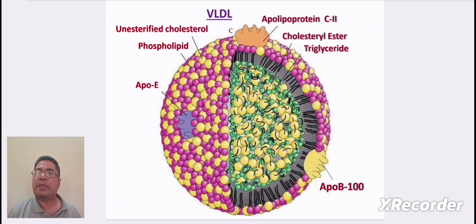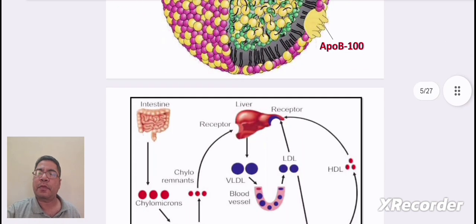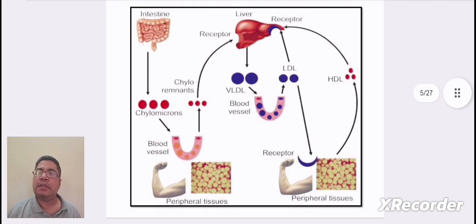In the diagram, we can see the VLDL, which contains ApoE, phospholipid, unesterified cholesterol, ApoC2, cholesterol ester, triglycerides, and ApoB100. In this diagram, we can see the lipoprotein pathway.